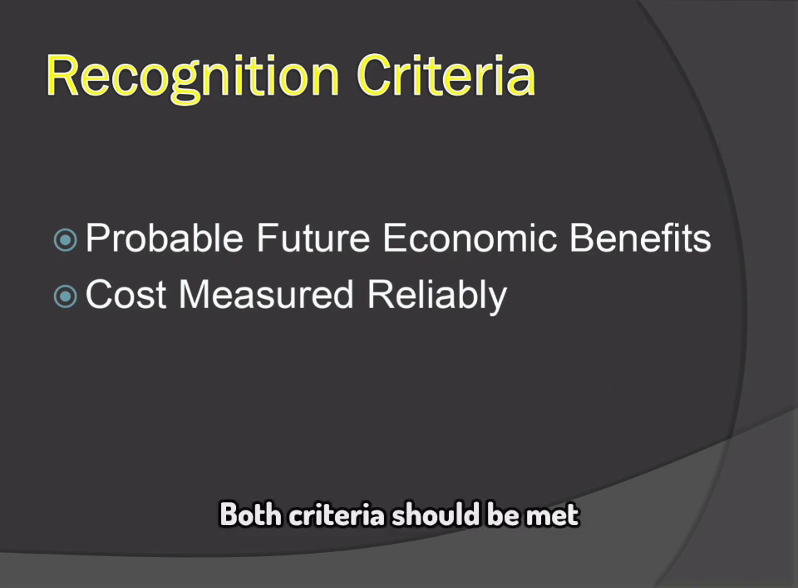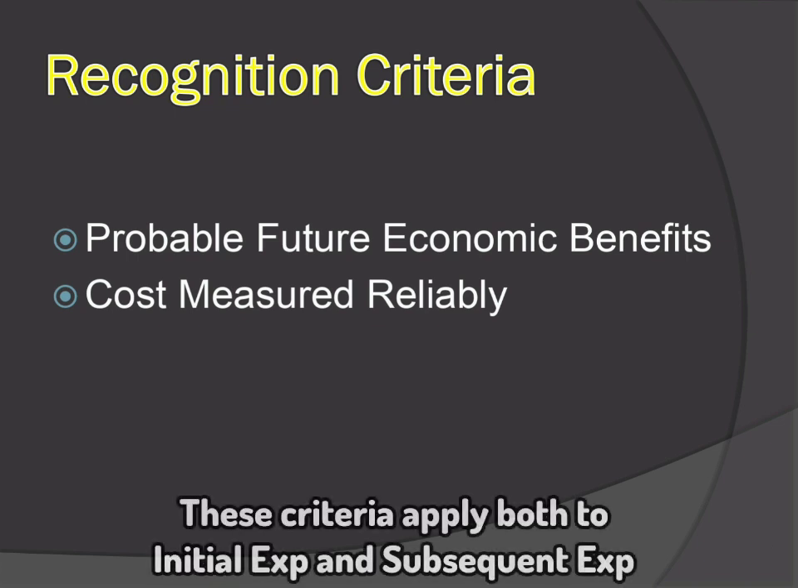There are two recognition criteria. The first, it is probable that future economic benefits associated with the item will flow to the entity. And the second, the cost of the item can be measured reliably. These two criteria apply both to subsequent expenditure and costs incurred initially.